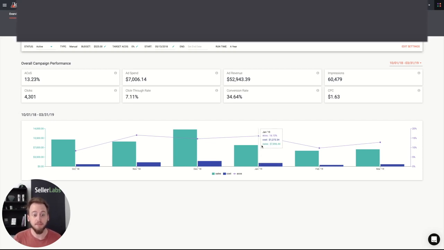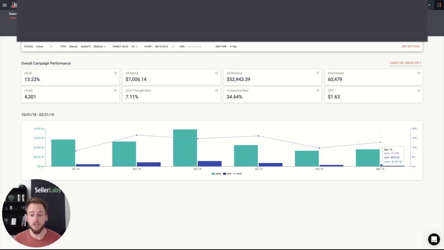But then February gets even more interesting. In February, we go from the January numbers of 16% ACoS, $1,200 in cost, $8,000 in sales to 10% ACoS, $500 in cost, and $6,000 in sales. So our ACoS went down, our amount spent went down, and our sales went down as well. That tells me that maybe there is a chance that we cut too many keywords. We're limiting our placements a little bit too much. You can see that we righted the ship a little bit going into March, but there's still a chance that we might want to look into this further.